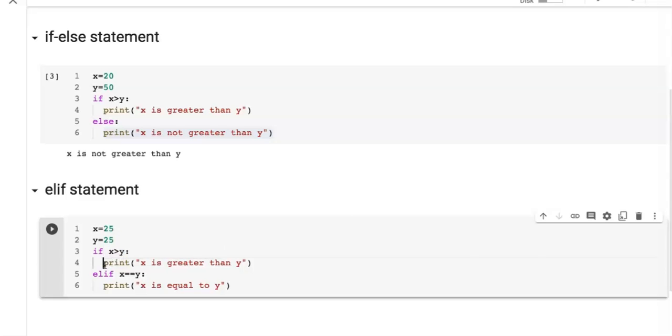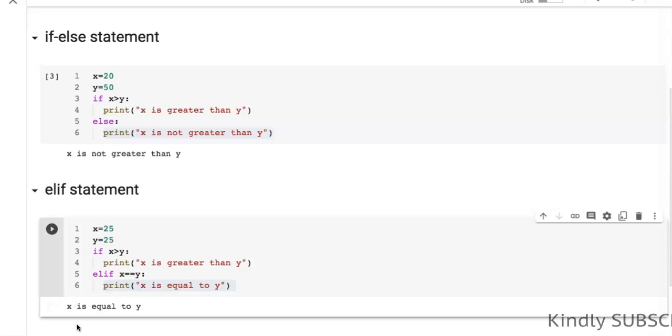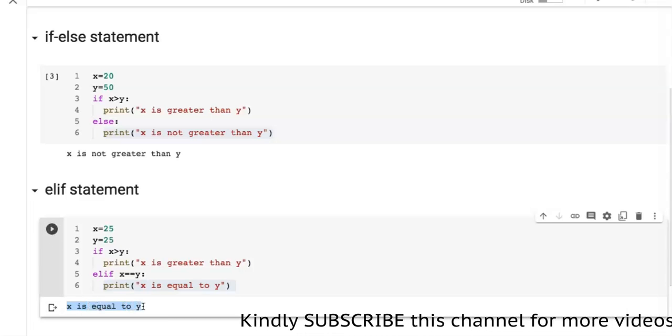So now here we can see that x greater than y, this condition is false. That's why this statement will not be executed, and the control moves into here and the condition will be checked whether x is equal to y or not. As you can see, the value of x is equal to the value of y. That's why this statement will be executed. So now let's run this and we'll get the output as x is equal to y.